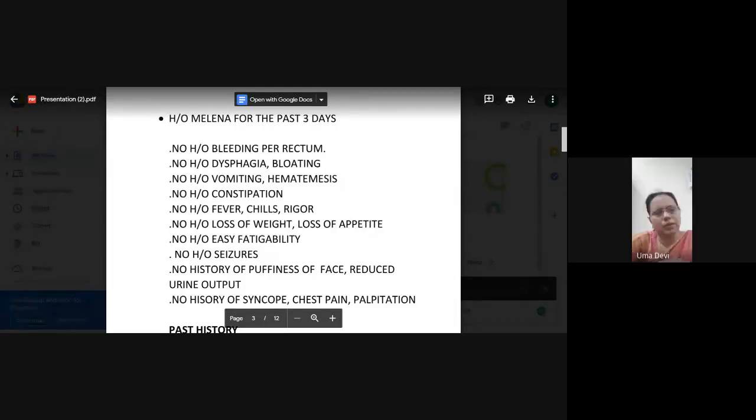Now next we'll go to diarrhea and constipation. I think these two are very important symptoms in your GI. So define diarrhea. Increased frequency of stools, or increased frequency and consistency also. I mean, liquid consistency more than three times or something like that. So you call it diarrhea.